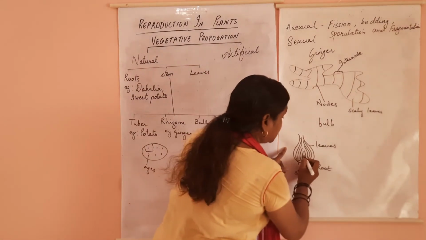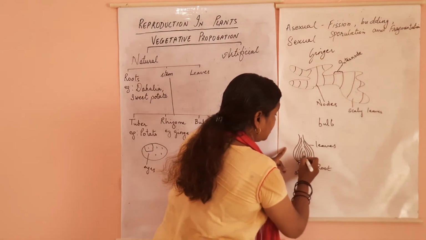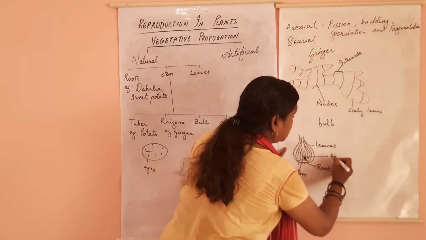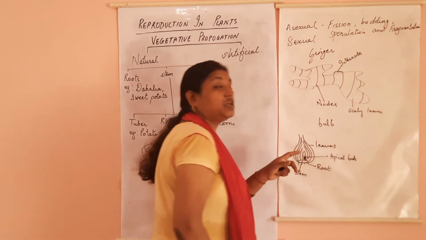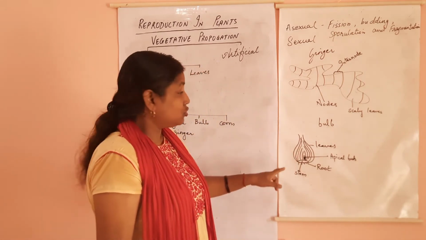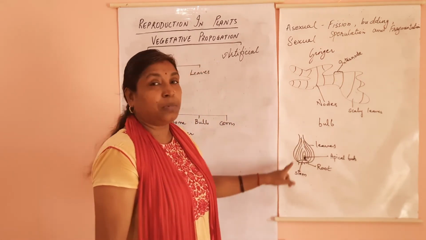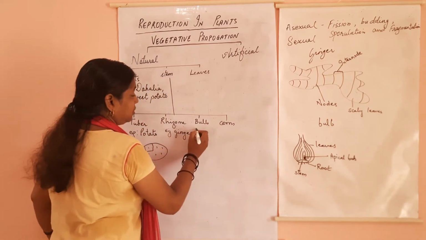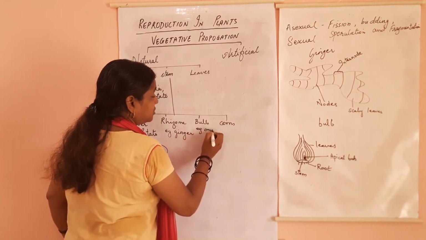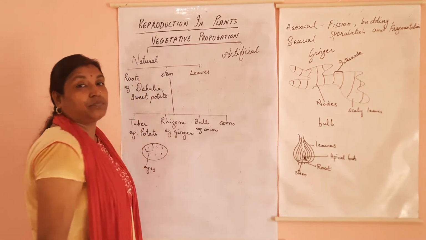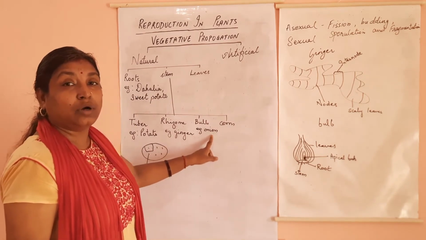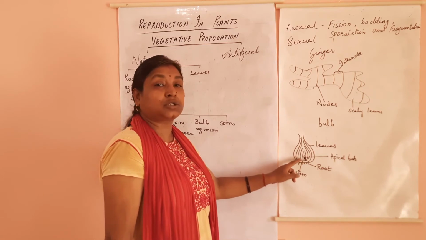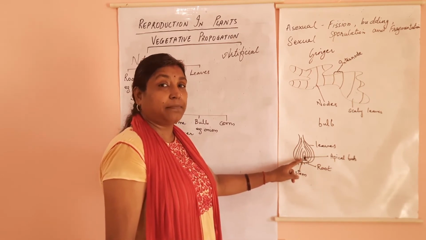And the part you can see, these are your apical growths which give rise to new shoots. So this is how your bulb, that is your onion, grows. They have a modified small discoid stem.